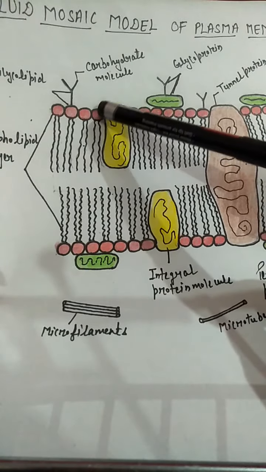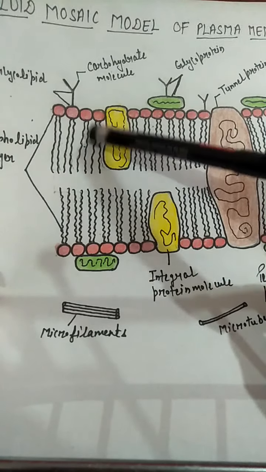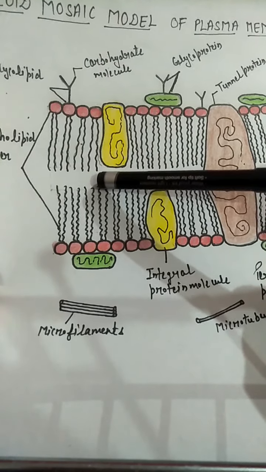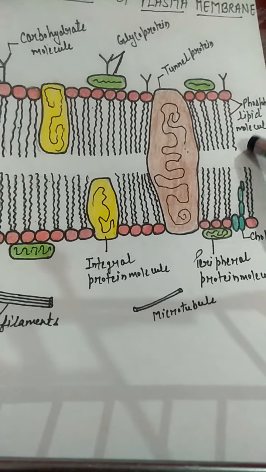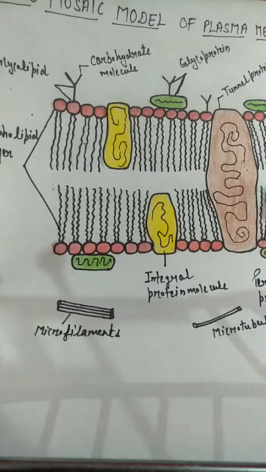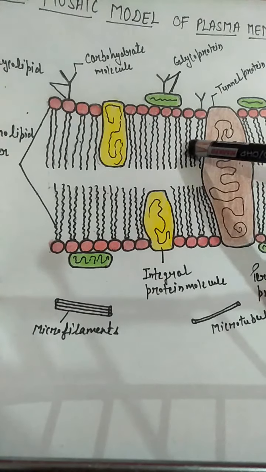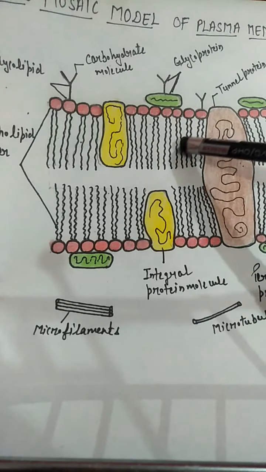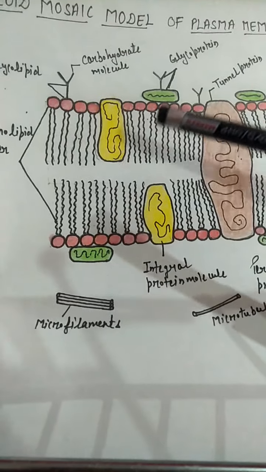The hydrophilic heads are directed outwards, and the non-polar, hydrophobic tails are directed inwards in the matrix. These lipid molecules can exchange their places and move in the layer, which provides fluidity to the plasma membrane.